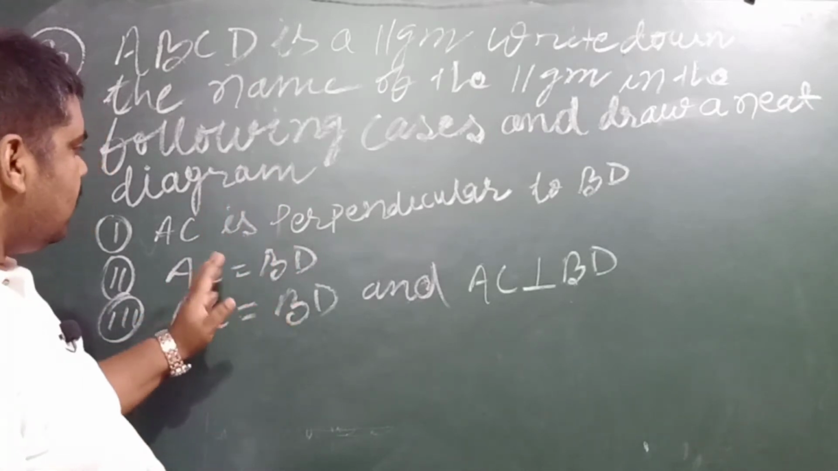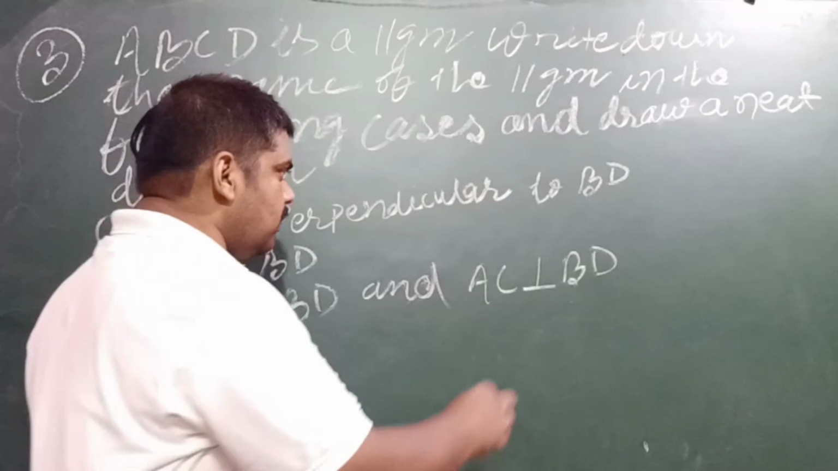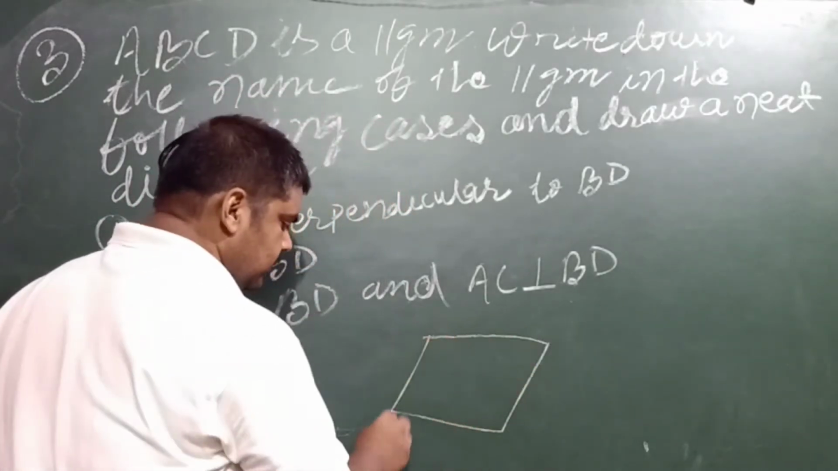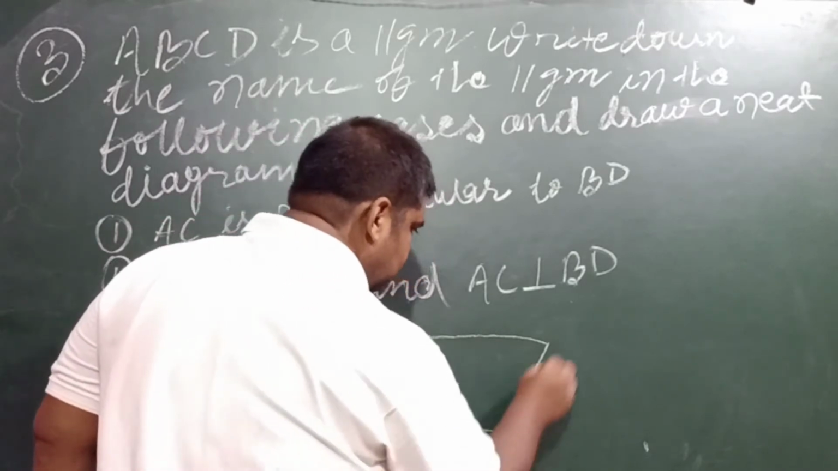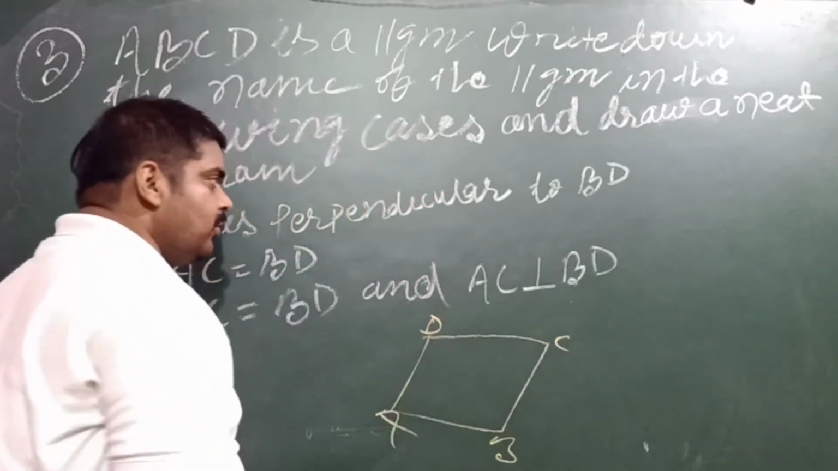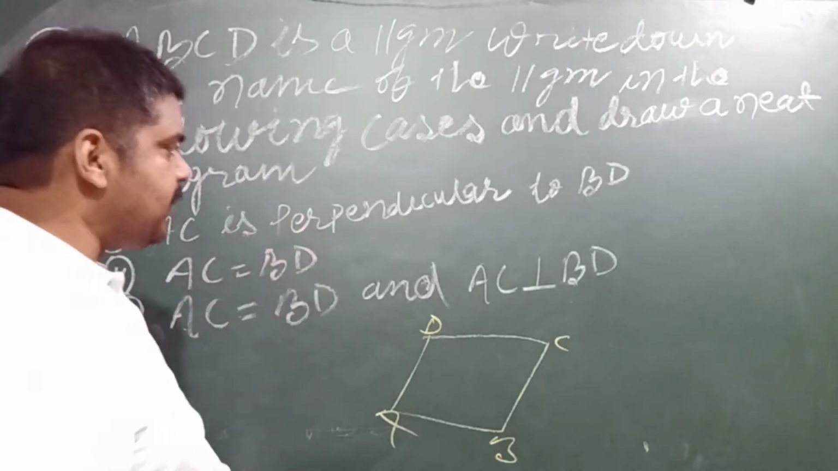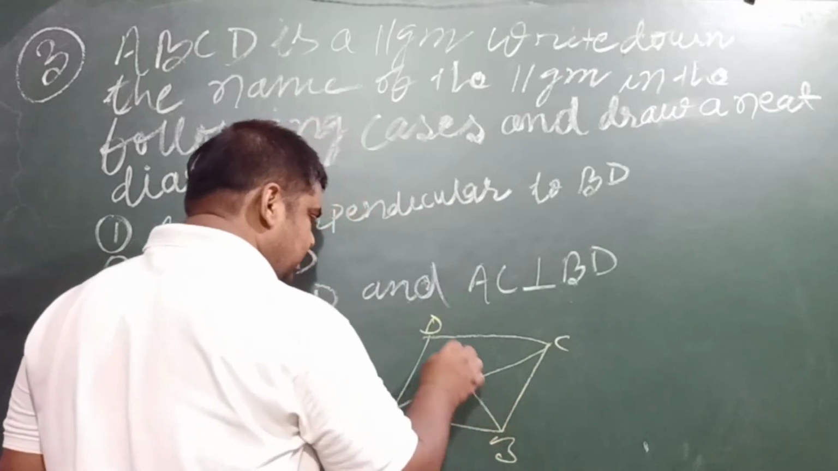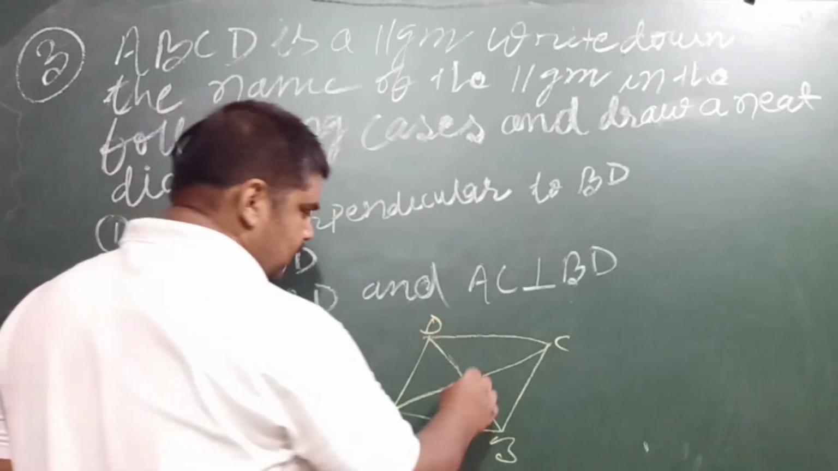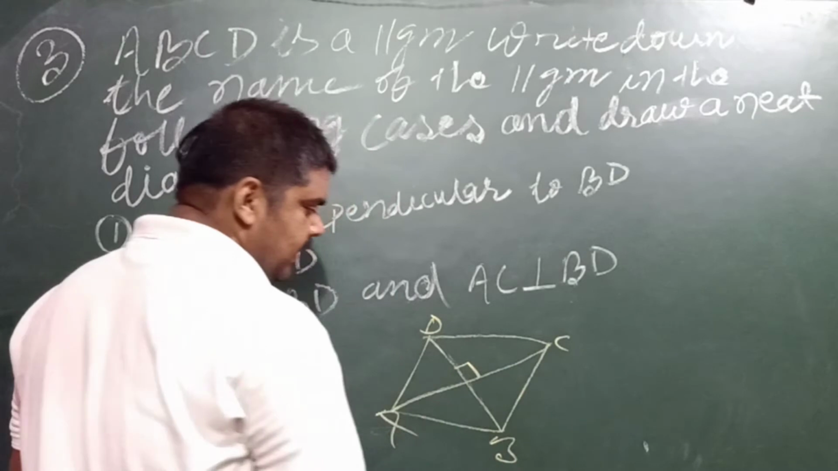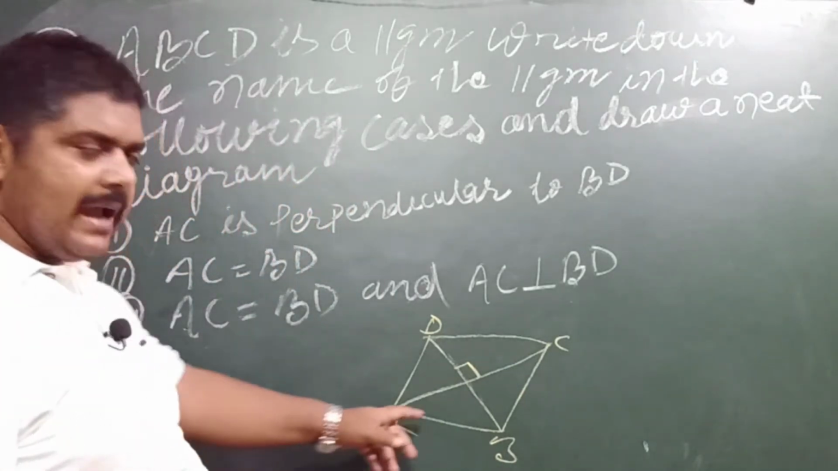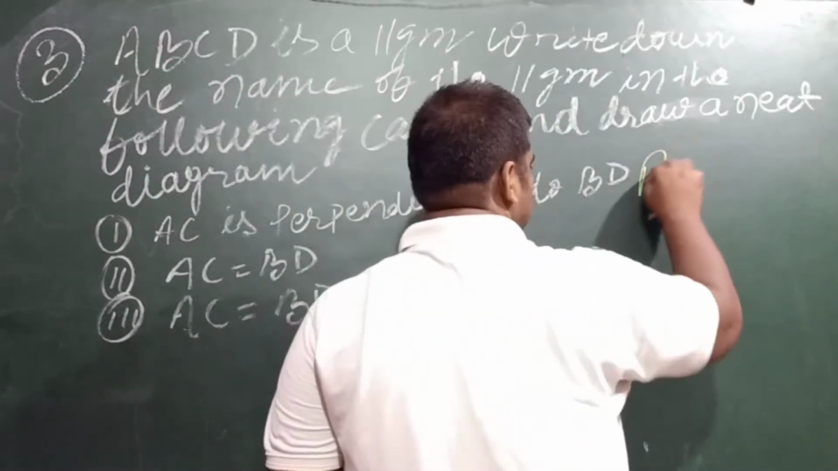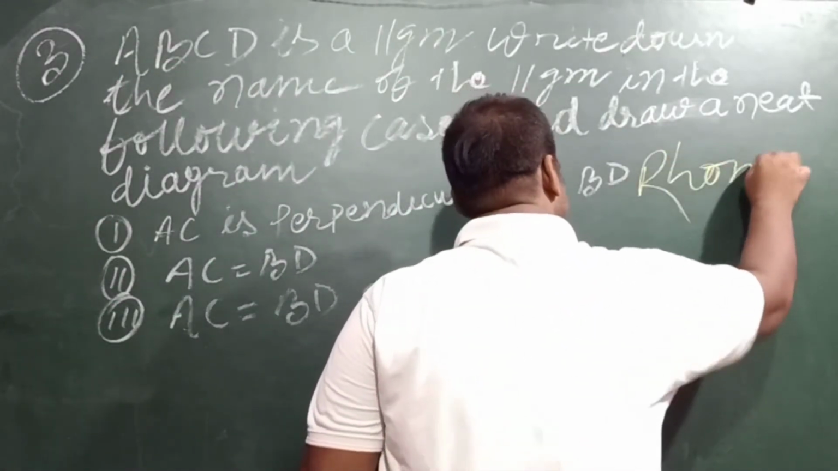My dear student, you know very well that when you draw any quadrilateral or parallelogram A, B, C and D, you can see that AC is perpendicular to BD. AC is one diagonal and BD is another diagonal, and both diagonals are perpendicular to each other. Then this figure is a rhombus. So the answer of the first one is rhombus.